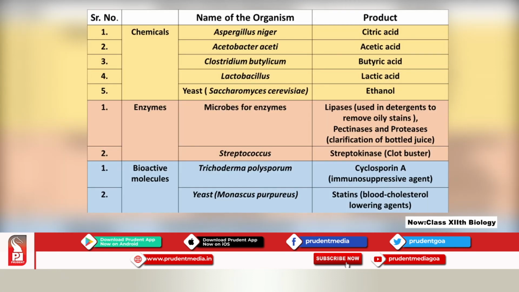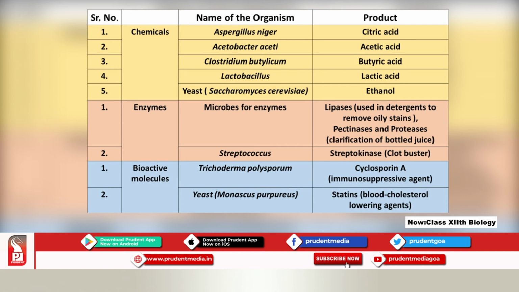I want you to write this because the Goa board has also asked this question. For 1 mark this question has been asked. You should know which organism is producing which chemical.